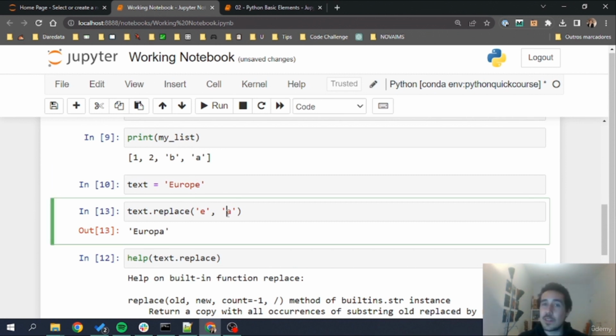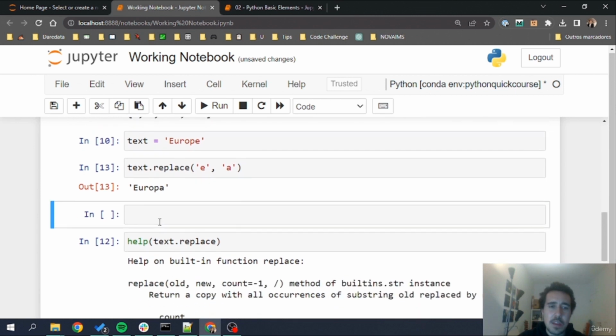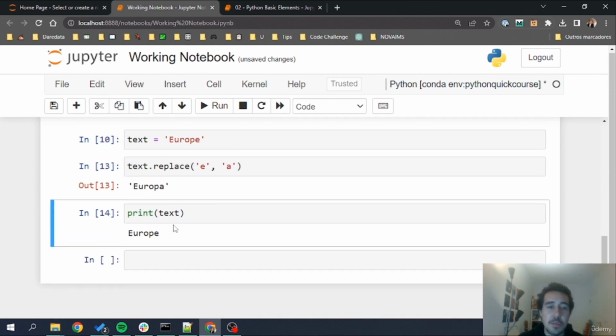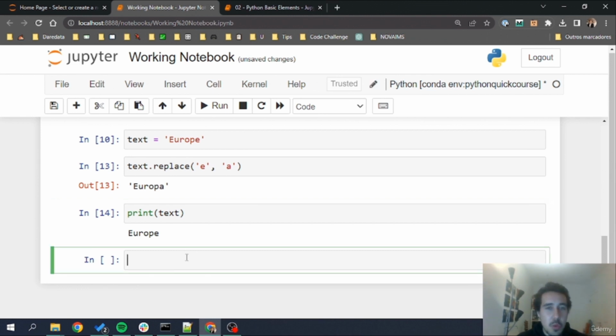Two important things. We are replacing this using a string method. And methods are called by having the object, providing a dot, and then calling a method on top of that object. This will act on the previous object. It's similar to functions. Remember that with functions we do, for example, this. This is a function, print text, right? And help is also a function. Let me delete it from here. So this will pick up text and use this as an argument for the print. What we are doing here is as if we were doing this: replace, imagining that the string would be the first argument, we would be doing something like this.